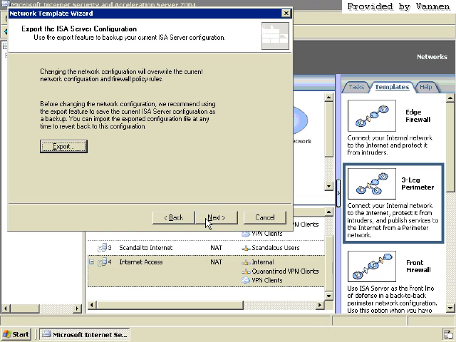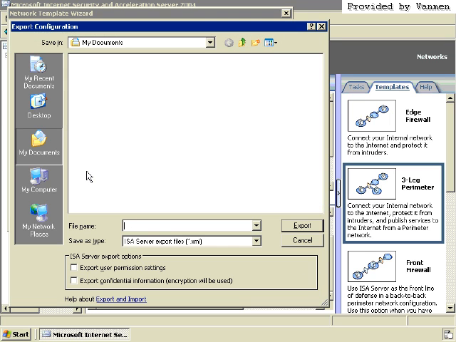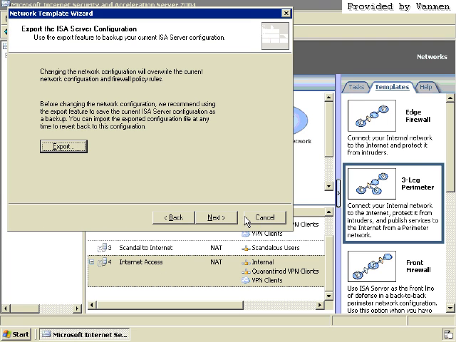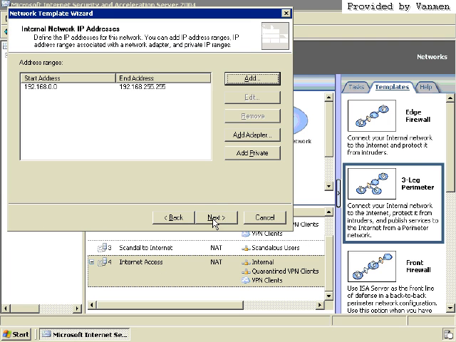By walking through this, by the way, it says, warning, this will overwrite everything that you've configured on your ISO server. You might want to export your config, and you can export it to an XML file. We'll talk about export and import also in a later nugget. But you can go through here and actually start defining your internal network addresses, the perimeter network addresses.